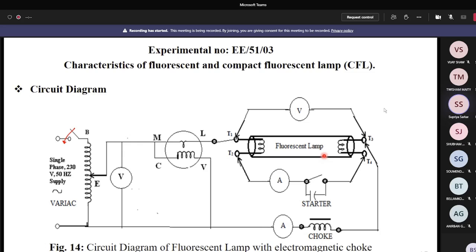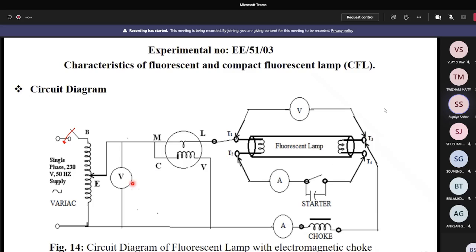Yes, sir. So it is near about 180 volt for the aluminum choke. For the aluminum choke, it is near about 180 volt, so at 180 volt you can record all the readings of the indicating instruments. Next, you increase the voltage slowly and gradually up to the rated voltage. If it is 230 volt, you can go up to 230 volt. If it is 220 volt rated voltage, then you have to go to 220 volts. Basically, the rated voltage across the fluorescent lamp is 110 volt.